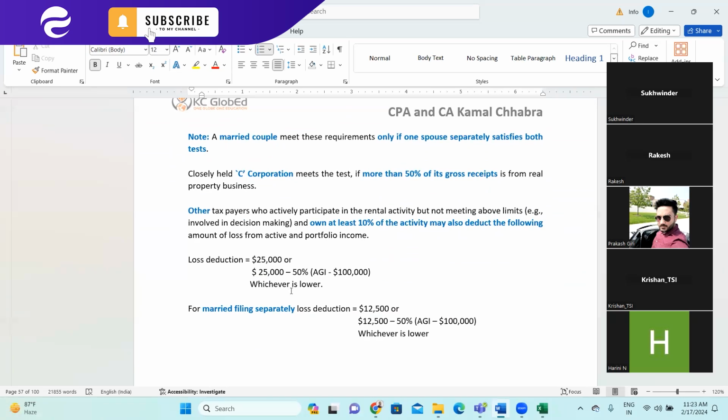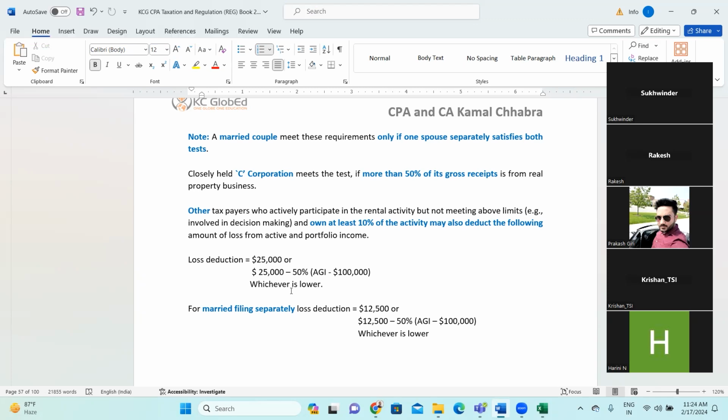If you are married filing jointly, even though one spouse meets both criteria, you can consider that as active activity income. A closely held C corporation means a company where more than 50% of gross receipts are from real property business. So a closely held C corporation meets this test if more than 50% of its revenue, the gross receipts, is from real property, right?